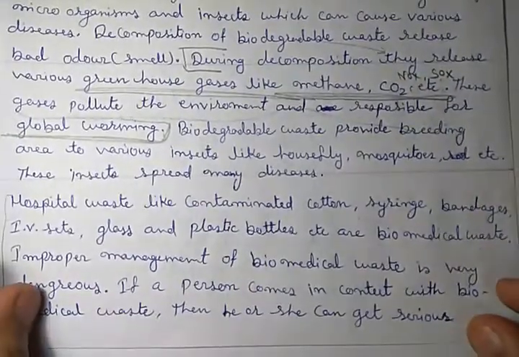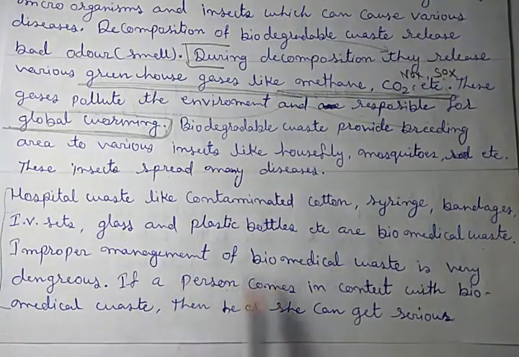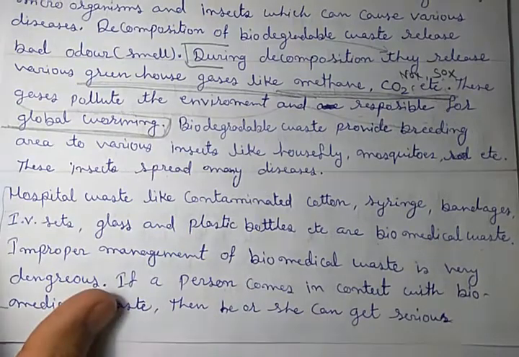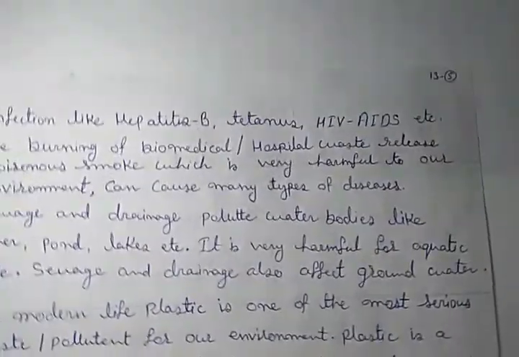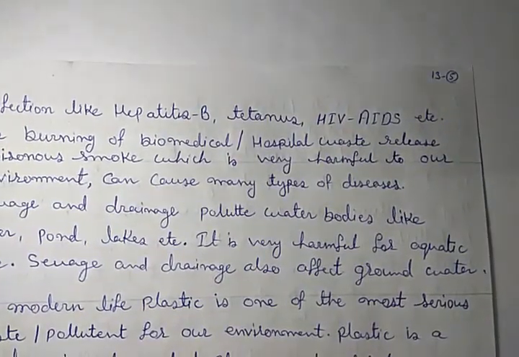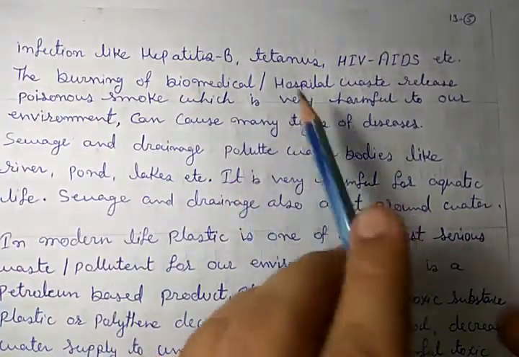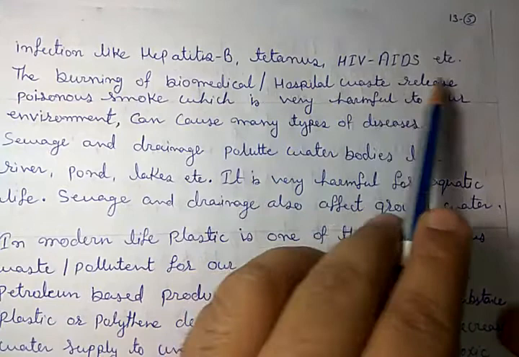All of these come in the category of biomedical waste. Improper management of biomedical waste is very dangerous, because if a person comes in contact with biomedical waste, then he or she can get serious infections like hepatitis B, tetanus, HIV AIDS, etc.